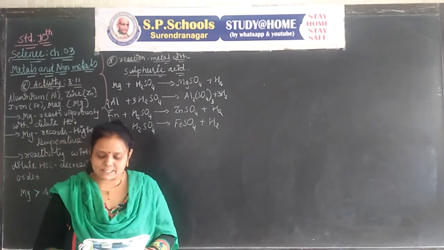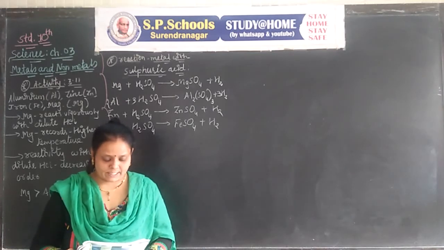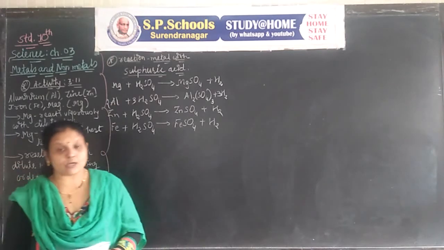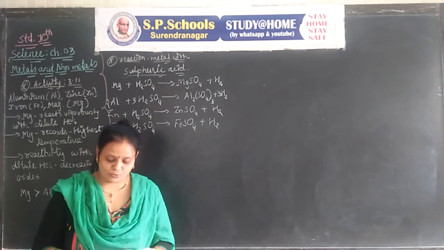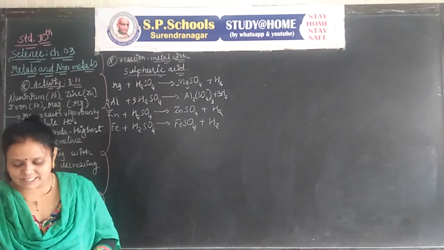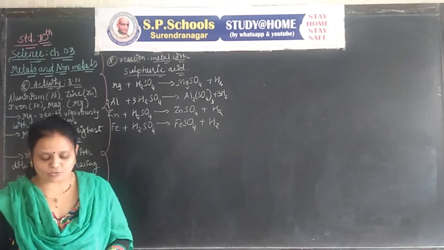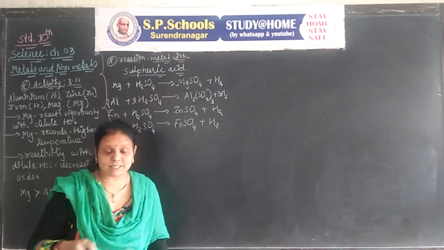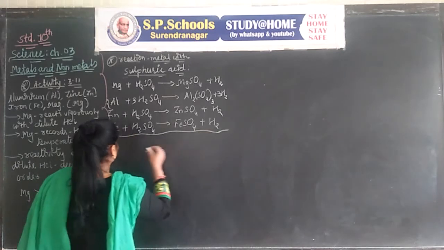It oxidizes the hydrogen produced to water and itself gets reduced to any of the nitrogen oxides N2O, NO, NO2. But magnesium and manganese react with very dilute nitric acid HNO3 to evolve hydrogen gas. Here two metals can be added to the answers, aluminium and chromium.